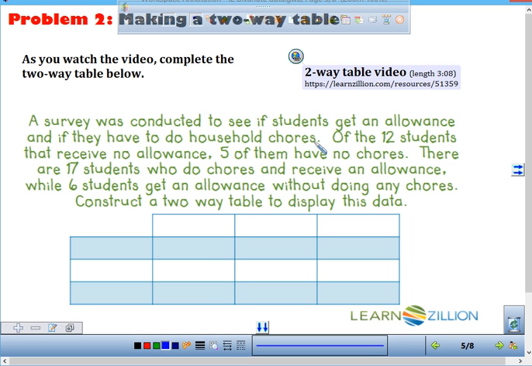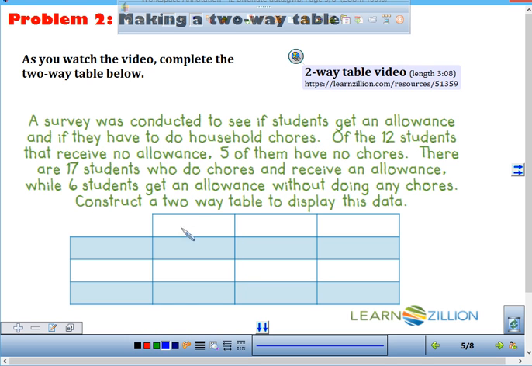Okay, stop for a second. What kind of data are we looking at today? What kind of data? Okay, and it's how many variables? Two, so it's bivariate data. What are your two variables in this? I just did it in the introduction, told you what they are. Good. Allowance and household chores.